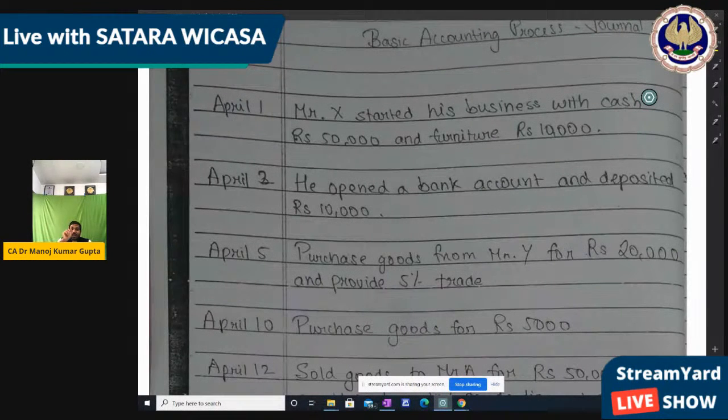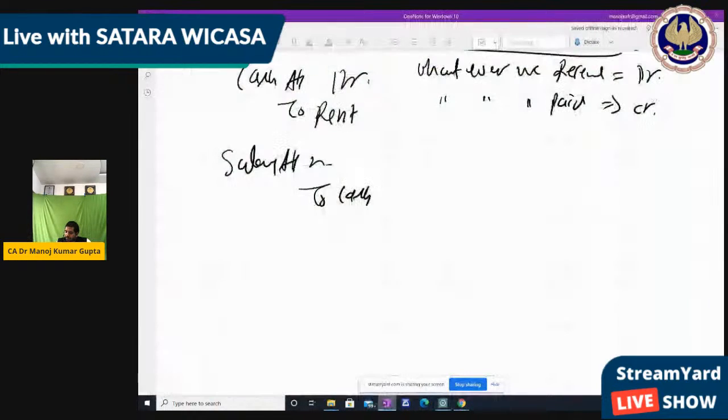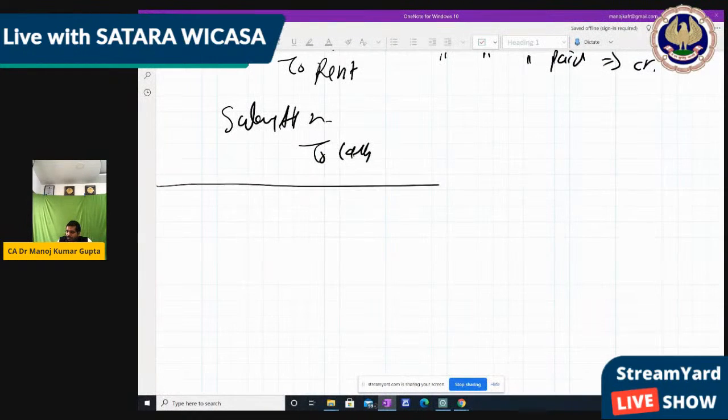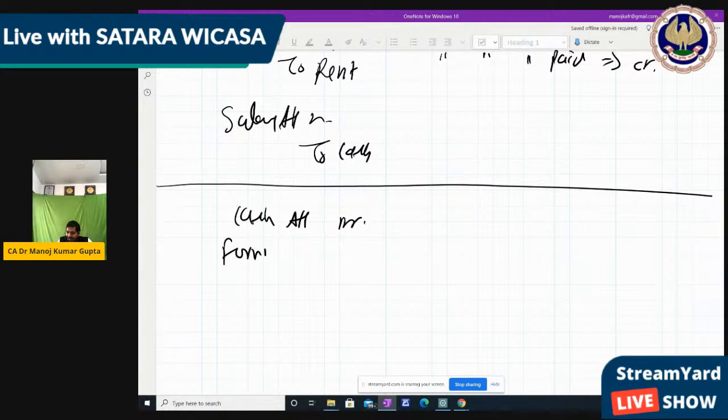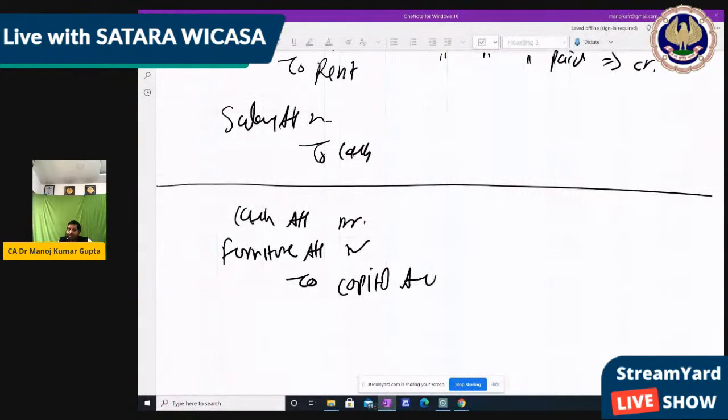So for the entry, you can pass your own entry also; you pass yours, I will pass mine here. Okay. So what you do, you debit cash account, debit furniture account, to capital account, because this is the representative personal; we cannot use the proprietor's name, that's why we use capital account.